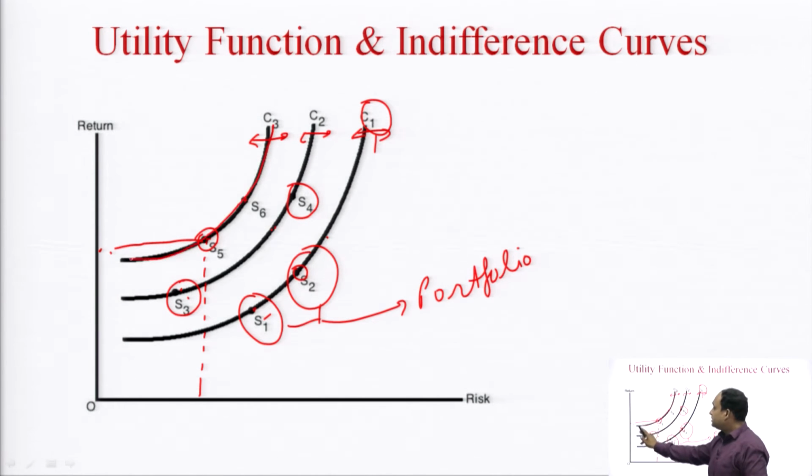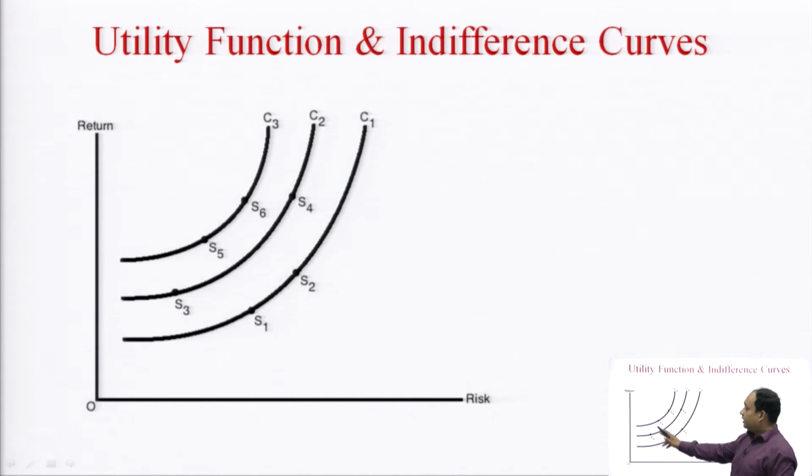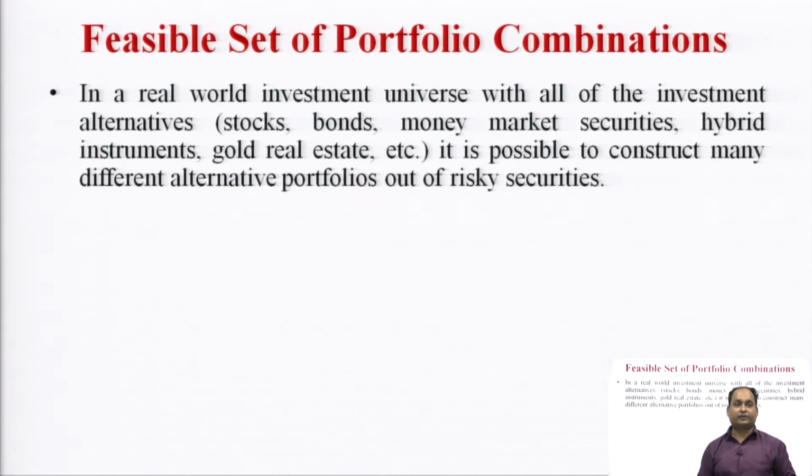So, for the C3 indifference curve, the investor always prefers this kind of indifference curve, where the investor will be more satisfied. The utility will be highest under C3, but the investor is indifferent between making the investment in S5 or S6. It decides the utility function of an investor under the indifference curve.